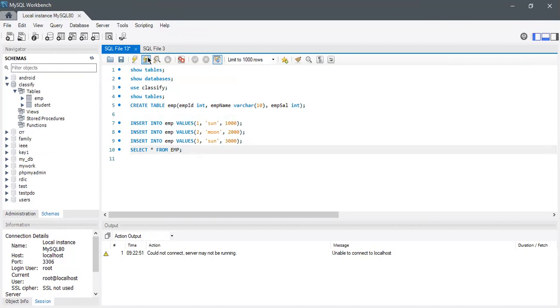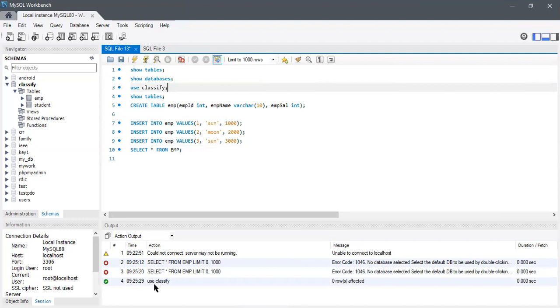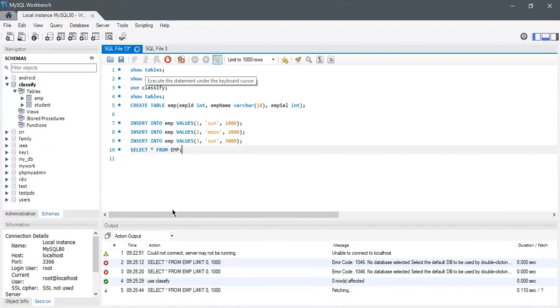Okay, so I'm running this one. What happened? Limit 1000, select star from EMP. Why? No database selected. Okay, every time I need to select the database, isn't it? I just started using the database, use classify. When we start that, we have to check whether the database is connected or not. So classify is our database. Inside this, we have the EMP table. Now I'm running this one. Now it will show the data inside.